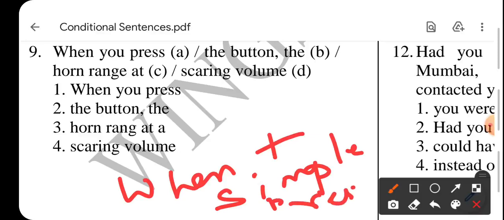When you press the button, the horn range at, it should not be the horn ring, it should be the horn rings at. So the problem is in this part. इस part में problem है, which is the third one. So the correct sentence I am reading for you. When you press the button, the horn rings at a scaring volume. Rings आएगा यहाँ पे.